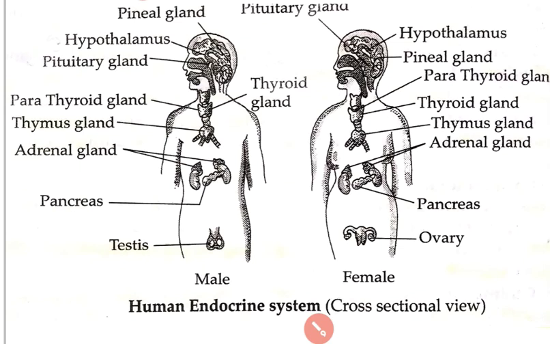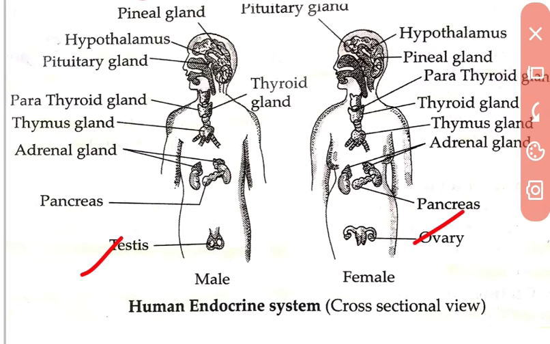Now, where are these glands situated in the human body? This one is the male human body, this one is the female human body. So, look, the hypothalamus and pituitary, both glands are situated in the brain along with the pineal gland. Pineal is a gland, but before it was not considered a gland, that's why it is not included in the endocrine glands. We discuss it in this class.